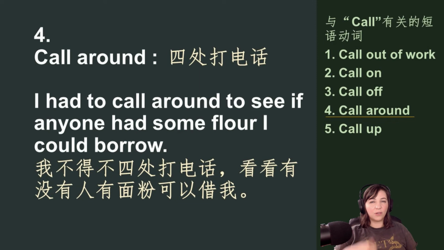The next one is to call around. A call around means to call several people on the phone. So you're going to call this person and then this person and this person. So you're calling a group of people on the phone. So here's how to use it in a sentence. I had to call around to see if anyone had some flour I could borrow.